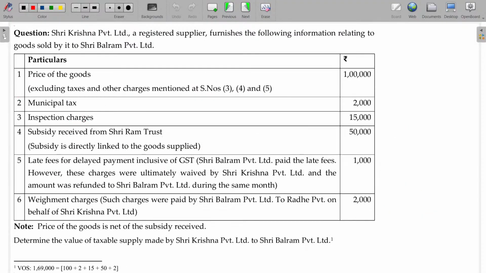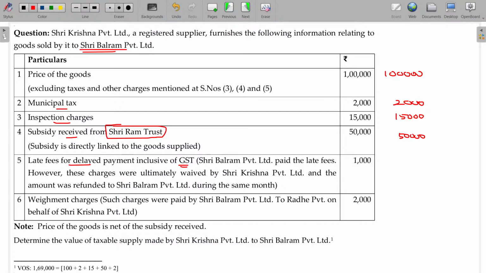Next question. Sri Krishna Private Limited, a registered supplier, furnishes the following information relating to the goods sold by it to Sri Balram Private Limited. Price of the goods excludes 345. Okay, you will start with this 1 lakh. Second, municipal tax other than GST should be includable. Inspection charges, incidental charges, so addable. Subsidy from Sri Ram Trust, not being government, so it should also be includable. And late fee for delayed payment, inclusive of GST, being 1,000 rupees.